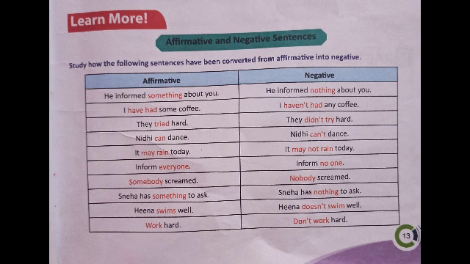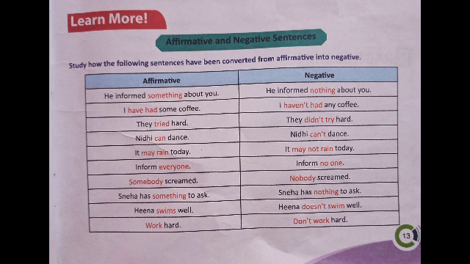So we can add just not along with the have auxiliary verb. We got have not, haven't. So we would get negative sentence, haven't. When we added not to the auxiliary verb, we got a negative sentence.